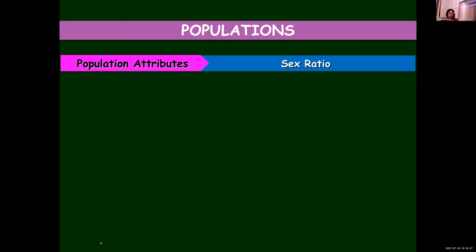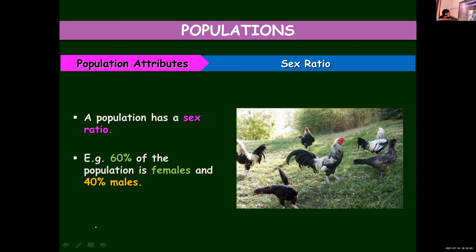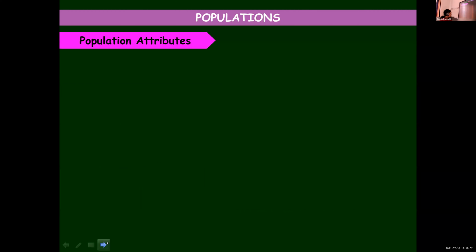Next is sex ratio. In every population, there will be a sex ratio. For example, you can say in a particular population, 60% are females and 40% are males. You can define sex ratio as the ratio of males to females in a population. We usually say this percentage of females, this percentage of males. So sex ratio is the ratio of males to females in a population.